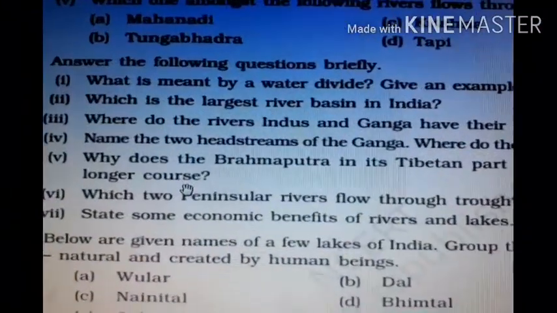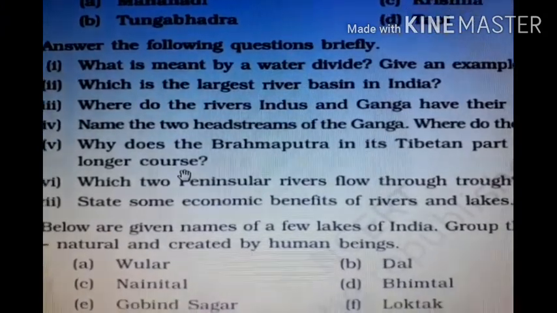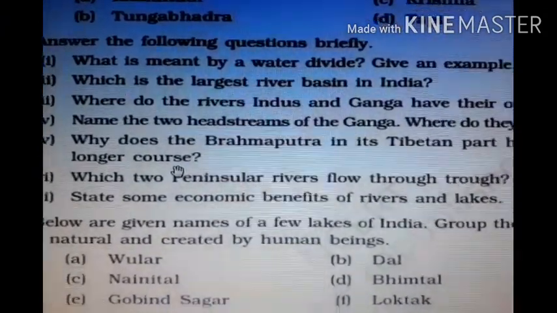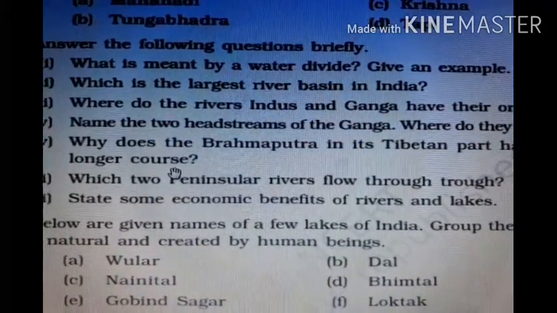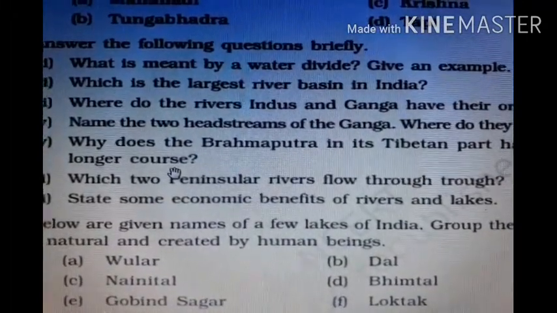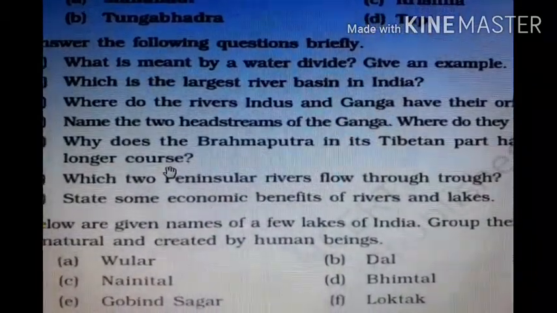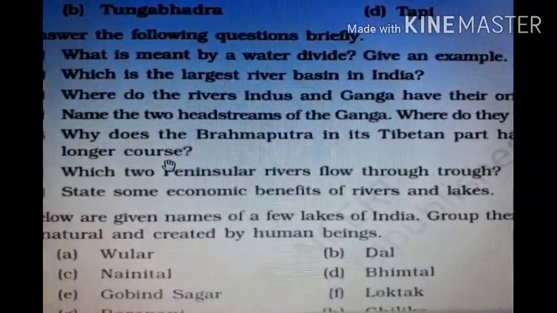Question 6. Which two peninsular rivers flow through the Rift Valley? The two peninsular rivers which flow through the Rift Valley are the Narmada and the Tapi.